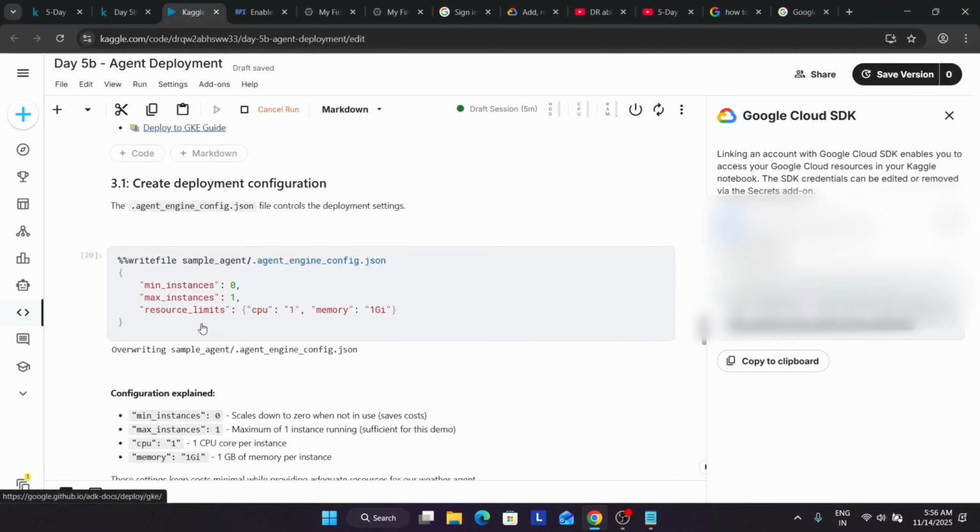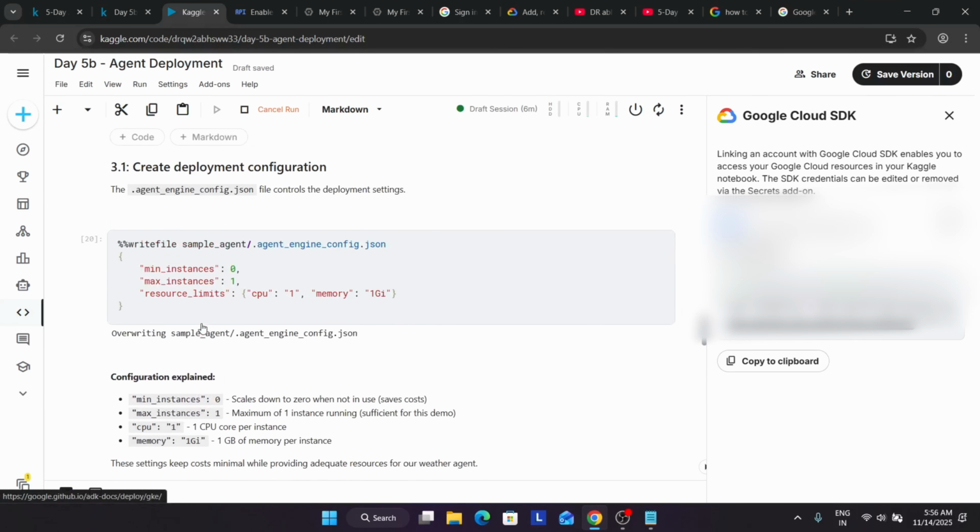Now here let's create the agent engine config JSON file, in which we are having minimum number of instances 0 and maximum number of instances 1, and for the CPU resources we are using CPU 1 and memory 1 GiB.